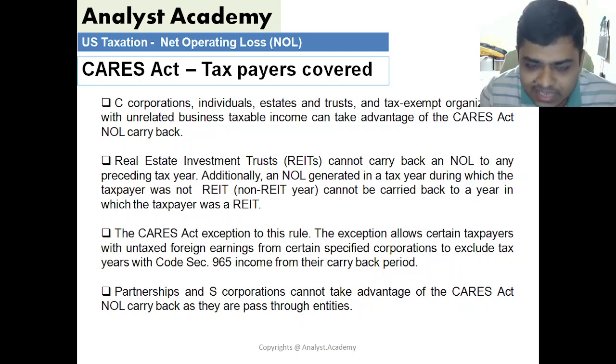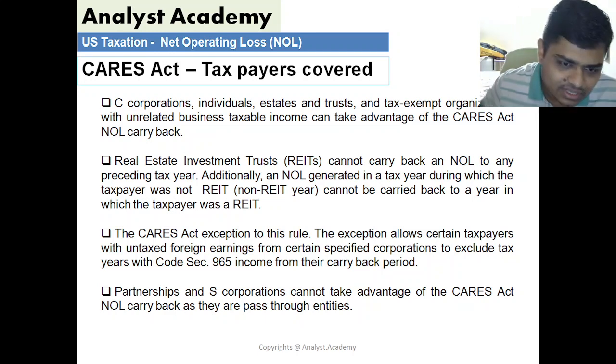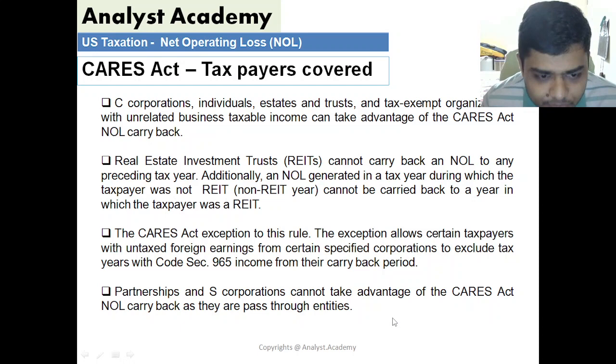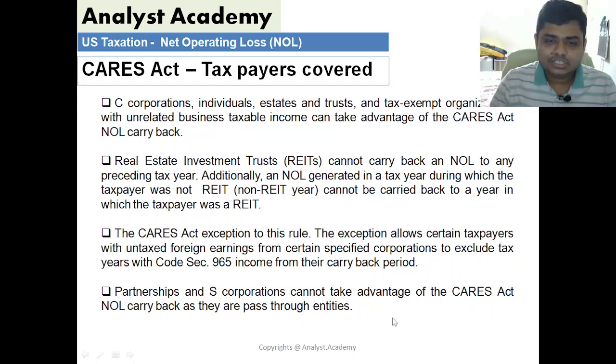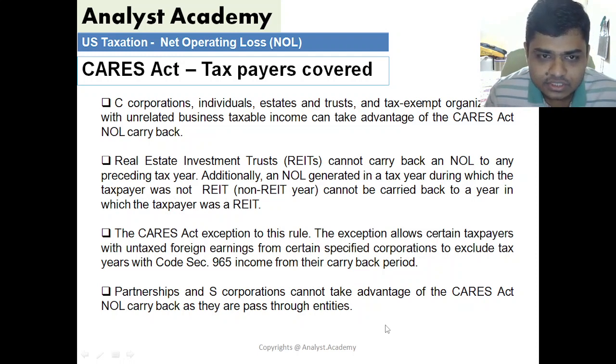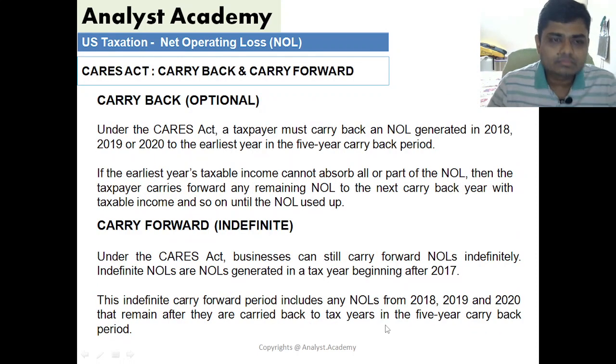Partnerships and S corporations cannot take advantage of the CARES Act because they are pass-through entities, so it's logically not applicable to them. Again, there are different provisions in the case of partnerships and S corporations. We talked about it earlier in this video. So carryback is optional and carry forward is indefinite.